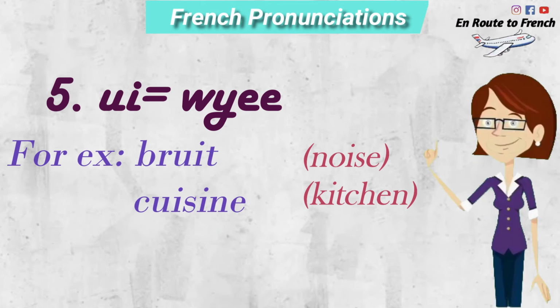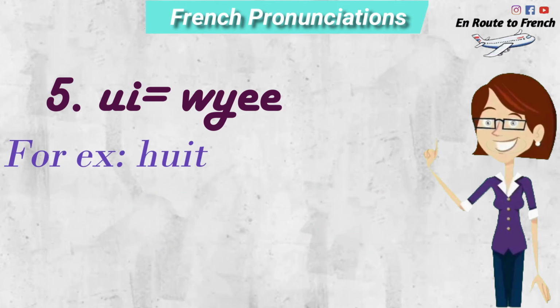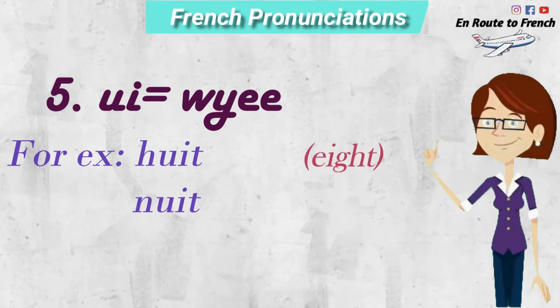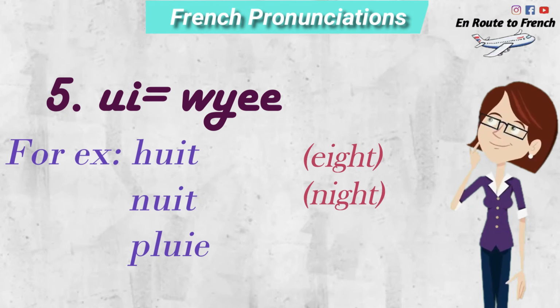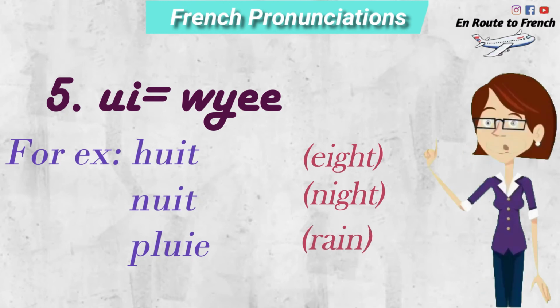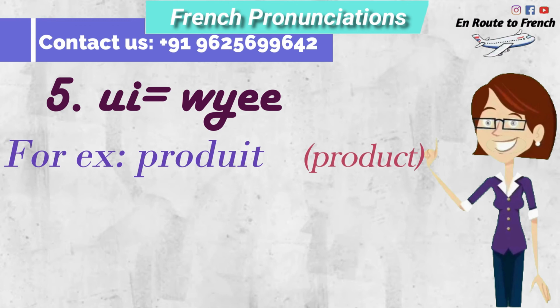Fruit, which means fruit. Huit, that is 8. Nuit, which means night. Pluie, that means rain. Produit, which means product.